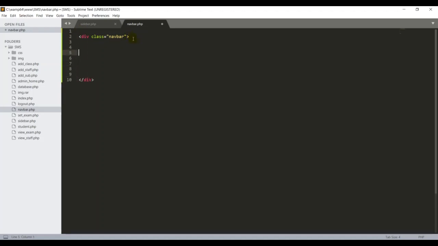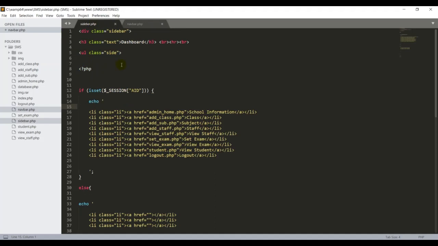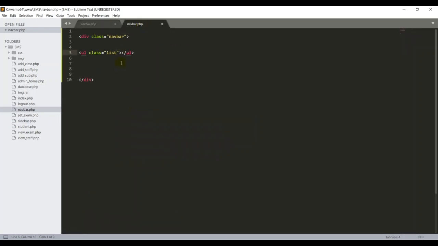Now I'm going to create one UL list, an unordered list. So in this case I'm going to type UL. Sometimes if I get an extra closing bracket, you have to close it. For the UL I'm going to give one more class called put list, because if you take a look at the sidebar, I can use the same class ID now for the list. Okay, so I'm going to use these class IDs. Now I have to create the list for my navigation bar. Okay, space here.